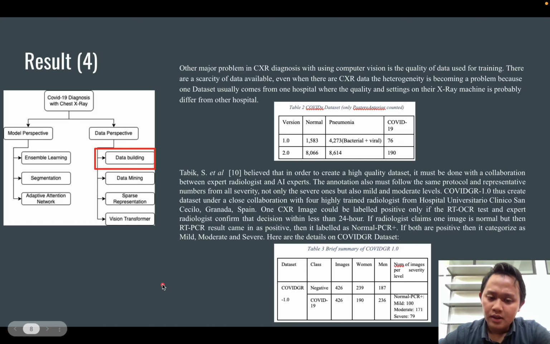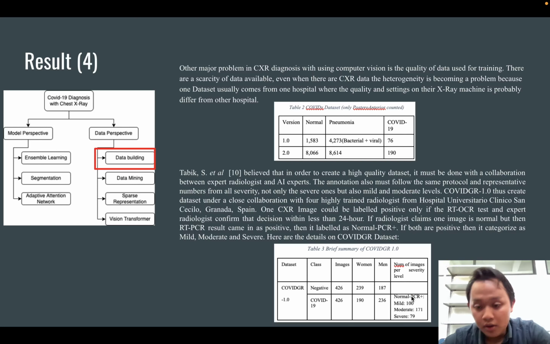So Tabik et al. teamed up with a bunch of radiologists and developed the COVID-GR dataset. What makes it unique is that they differentiate between mild COVID symptoms, moderate COVID symptoms, and severe.